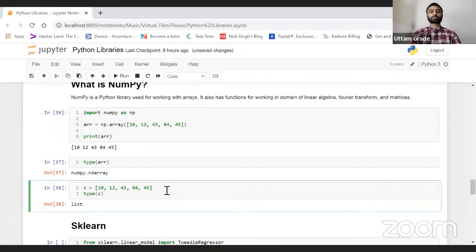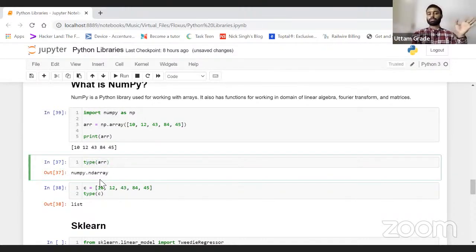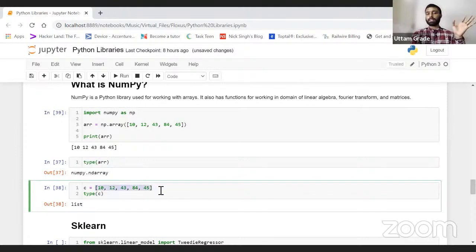Okay, now let's talk about numpy. So we have understood there's a bit of difference between an array and a list. Now how do I do that? If I simply pass this list, the type of this one is list. If I do this np dot array to convert it, the type of my C is an n dimensional array, right? Now we have understood.